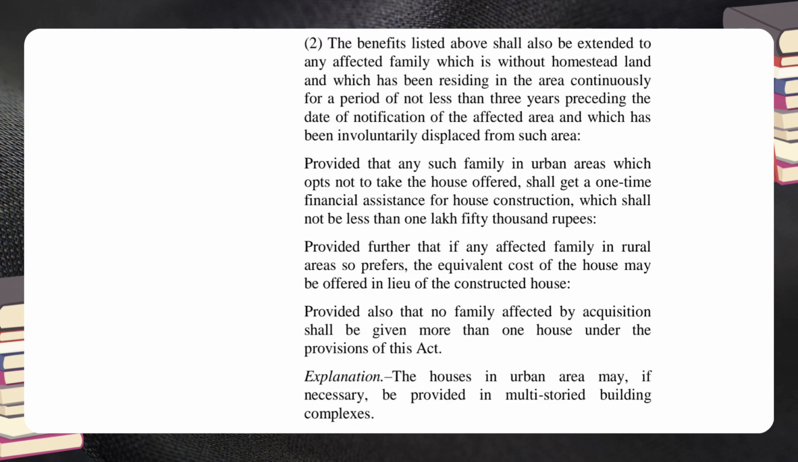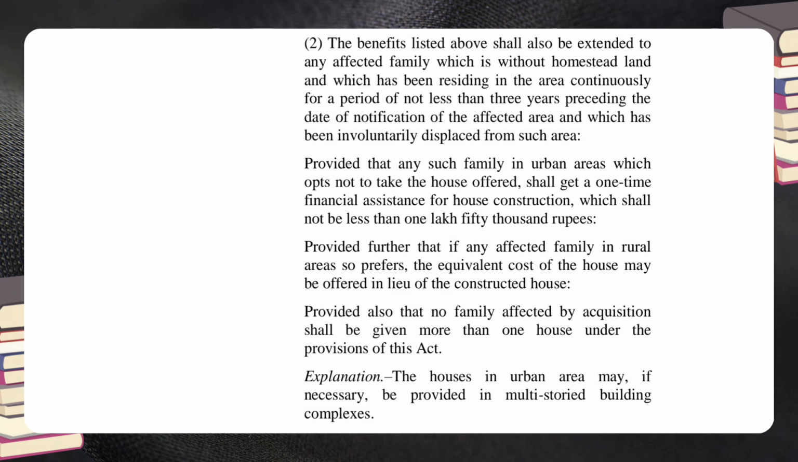2. The benefits listed above shall also be extended to any affected family which is without homestead land and which has been residing in the area continuously for a period of not less than 3 years preceding the date of notification of the affected area and which has been involuntarily displaced from such area. Provided that any such family in urban areas which opts not to take the house offered shall get a one-time financial assistance for house construction, which shall not be less than 1,50,000 rupees.